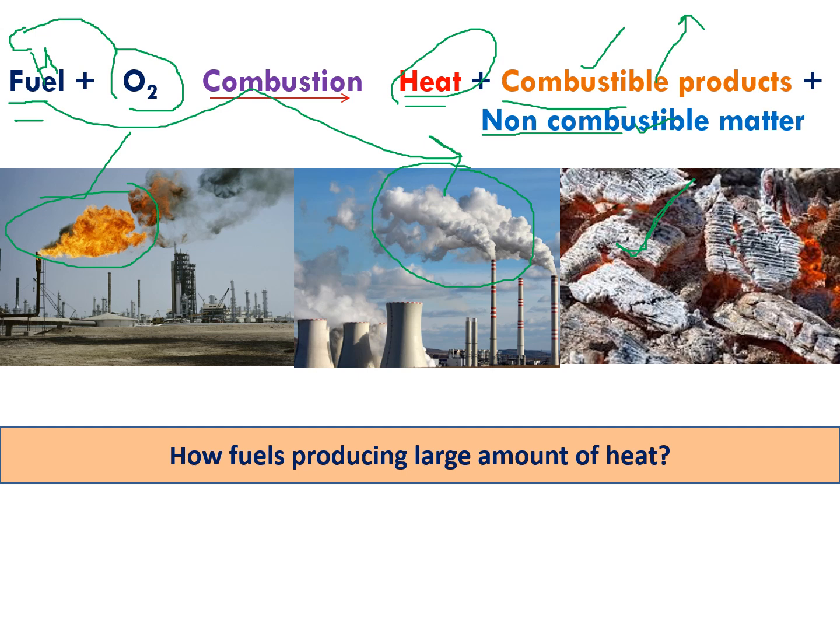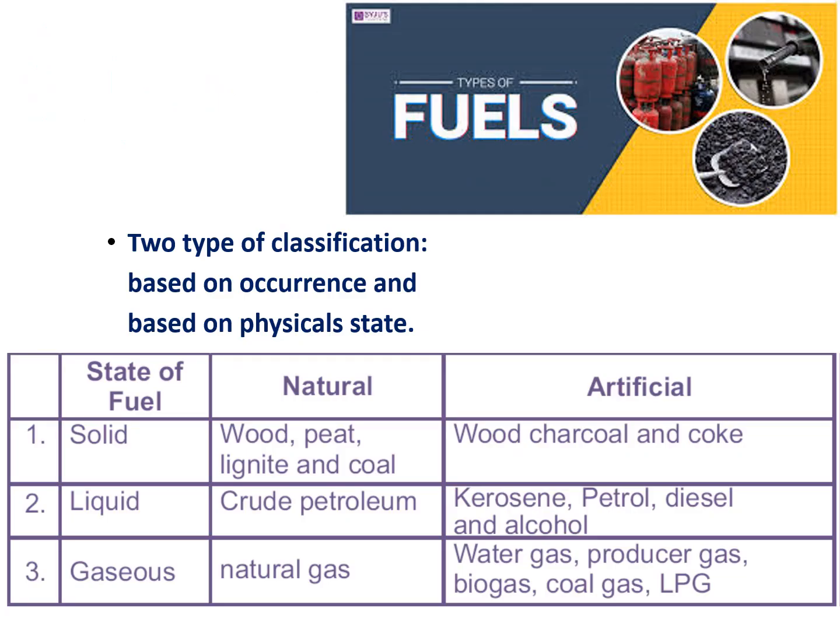So how do fuels produce a large amount of heat energy? I already told you fuels are nothing but chemicals. Chemicals have different atoms combined by covalent bonds. When you break a covalent bond, it releases a large amount of heat. Like that, fuels contain different types of bonds. When you break them, they produce a large amount of energy, released in the form of heat. That means the chemical energy present in the fuels is converted into heat energy in the combustion process.